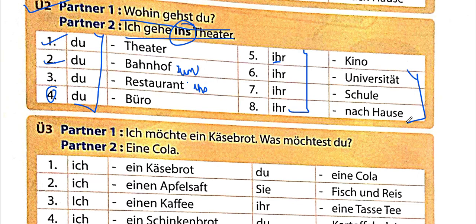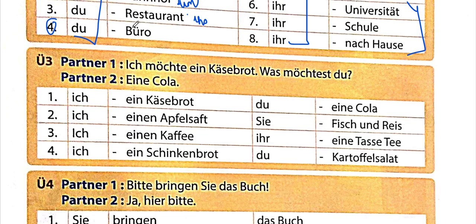It's pretty easy. And let's begin with the third activity, in which partner one says, "Ich möchte ein Käsebrot." I would like a cheese bread. "Was möchtest du?" What would you like? Partner two is answering the question, "Eine Cola." One cola.